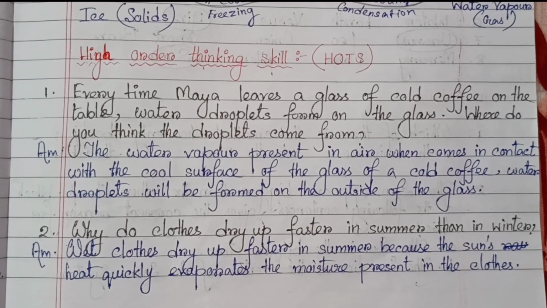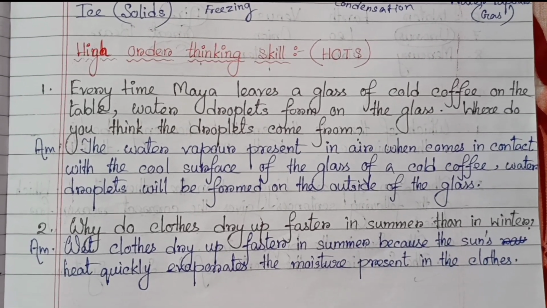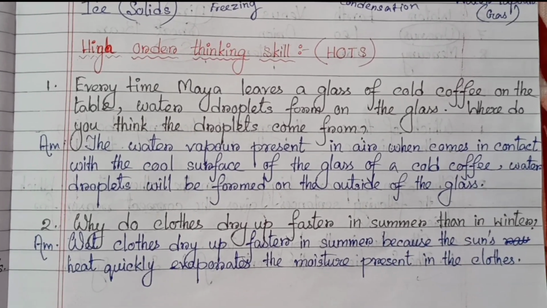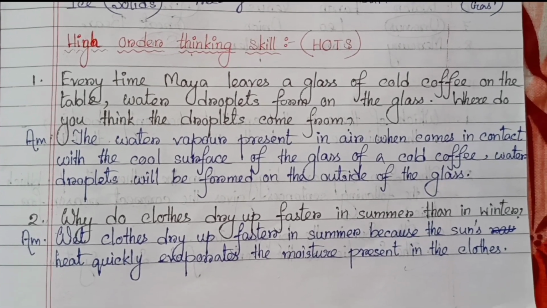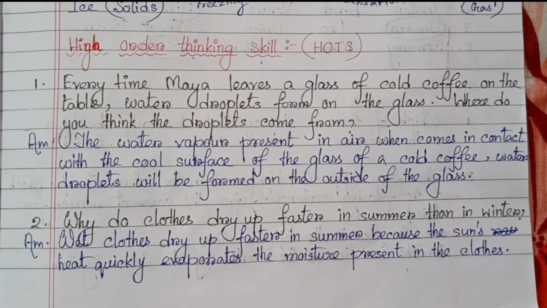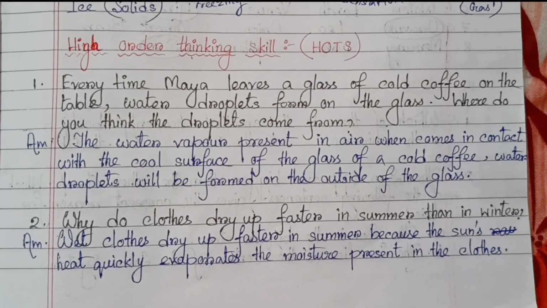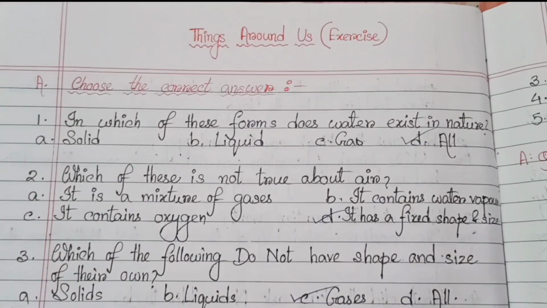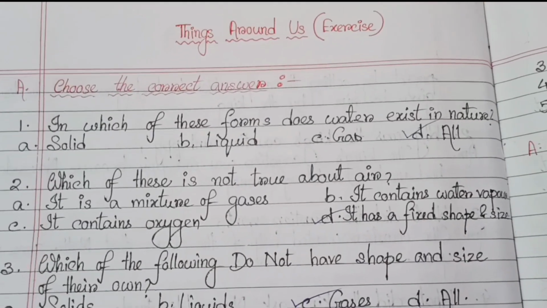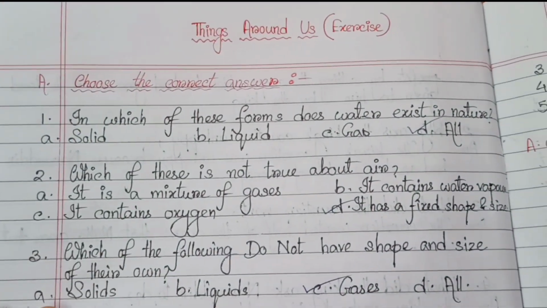Number 2, why do clothes dry up faster in summer than in winter? Wet clothes dry up faster in summer because the sun's heat quickly evaporates the moisture present in the clothes. So these are the exercise question answers from the chapter Things Around Us, class 3 science.